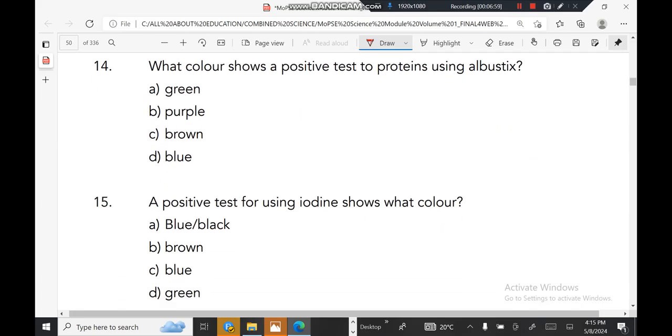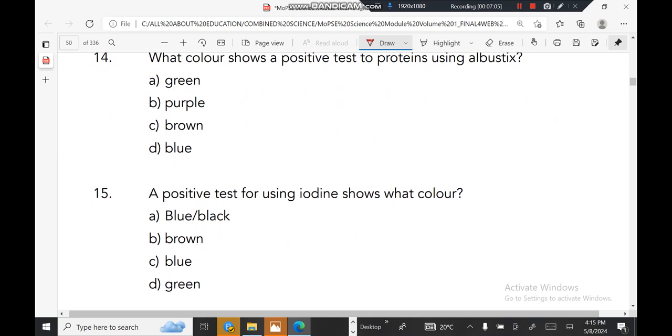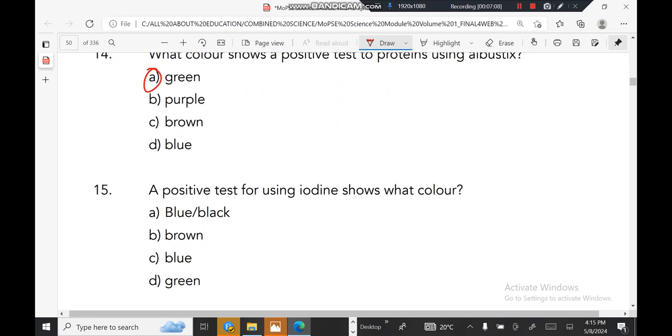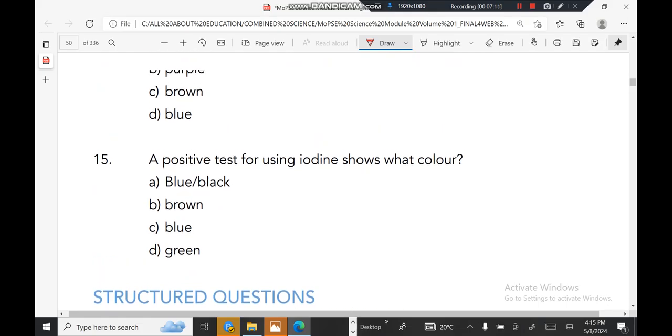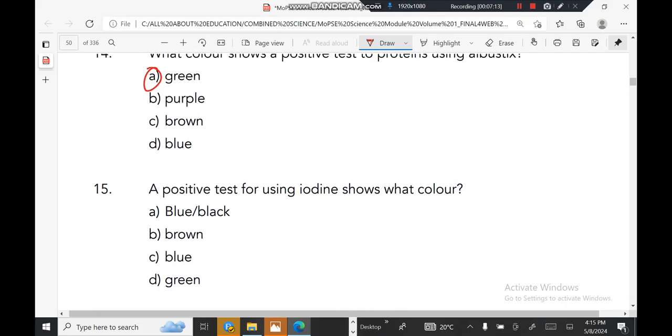What color shows a positive test for proteins using Biuret? Using Biuret, the correct answer there is A, which is green. A positive test using iodine shows what color? It shows blue black. That makes A the correct answer. So this is testing for starch.